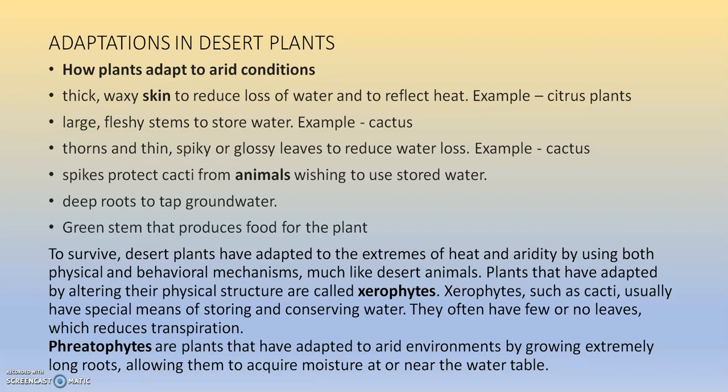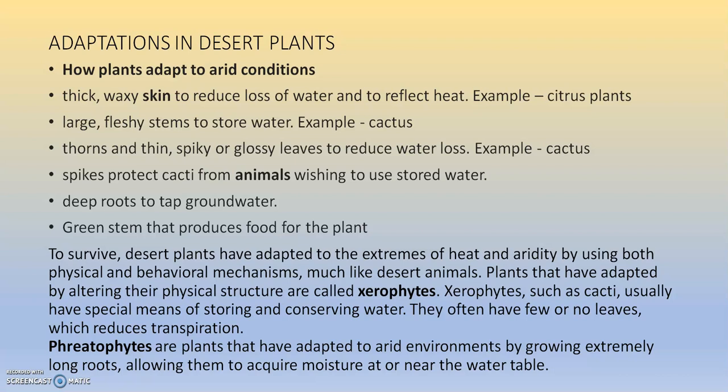Deep roots to tap underground water. Green stem that produces food for the plant. Now the desert plants may have all or some of these adaptations to survive. To survive, desert plants have adapted to extremes of heat and aridity by using both physical and behavioral mechanisms, much like desert animals. Plants that have adapted by altering their physical structure are called xerophytes. Xerophytes, such as cacti, usually have special means of storing and conserving water. They often have few or no leaves, which reduces transpiration.